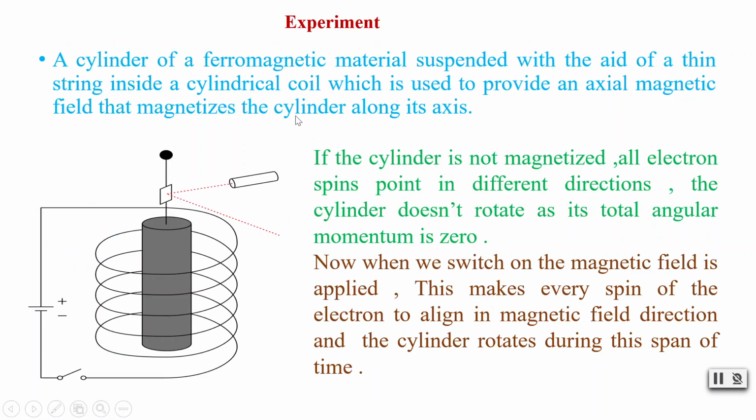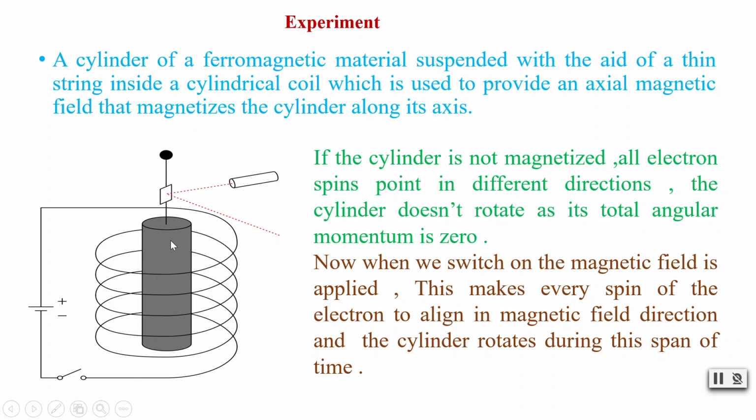Now the experiment. It is a simple experiment, but it gives very valuable information about the phenomenon of spin angular momentum. Here we have a cylinder of ferromagnetic material, which should be perfectly cylindrical.